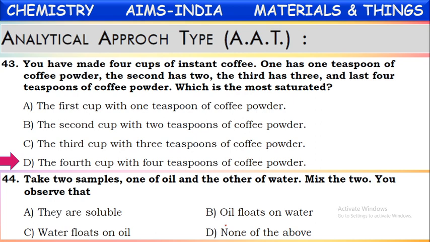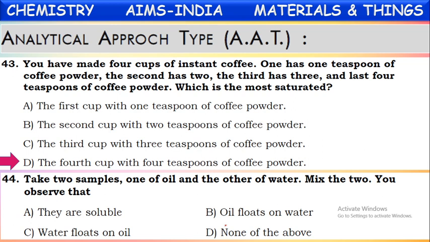Take two samples, one of oil and the other of water. Mix these two. What do we observe? Yes, when we mix water and oil, we have studied about these two and their properties. These two are insoluble liquids. The liquids which will not mix with one another are also called immiscible liquids. Oil and water are immiscible liquids.